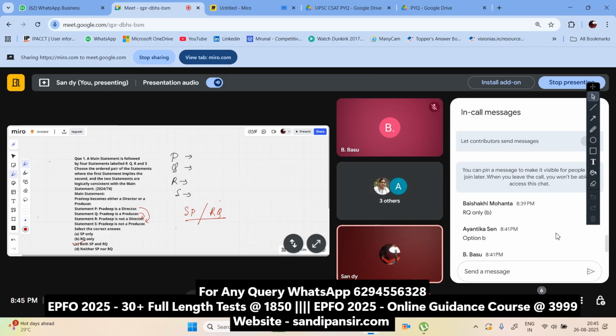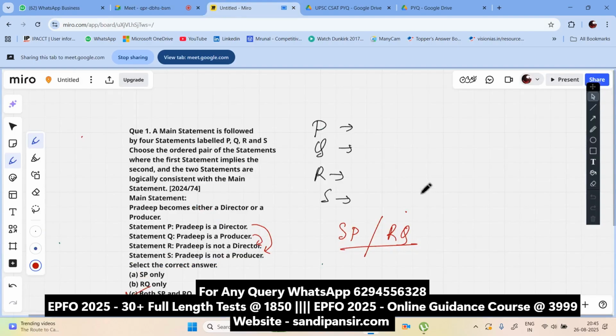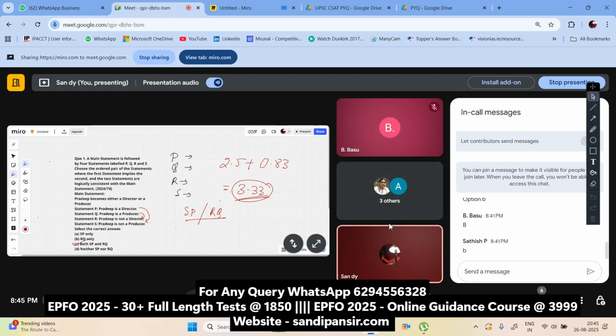You lost how many marks? You lost 2.5 plus 0.83. That means you lost near about 3.33 marks here. Can you imagine? You lost 3.33 marks here. That would be the level of logical reasoning questions in the paper itself. I hope you can imagine how much practice you need in this section.